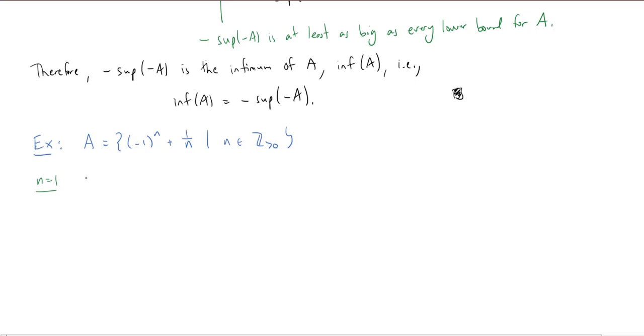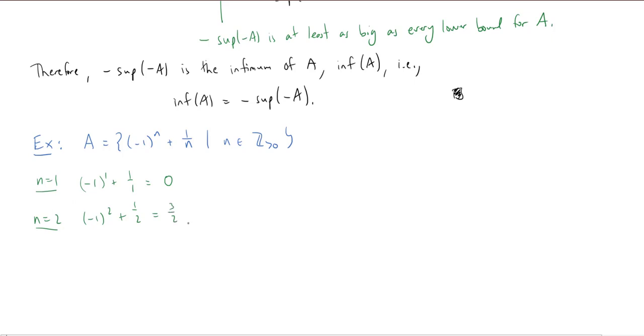When n is equal to 1, I get negative 1 to the 1 plus 1 over 1. Negative 1 to the 1 is negative 1, plus 1 over 1 is 0. Fine. N equals 2: negative 1 squared plus 1 over 2. Negative 1 squared is 1, plus a half is going to be 1.5 or 3 halves.